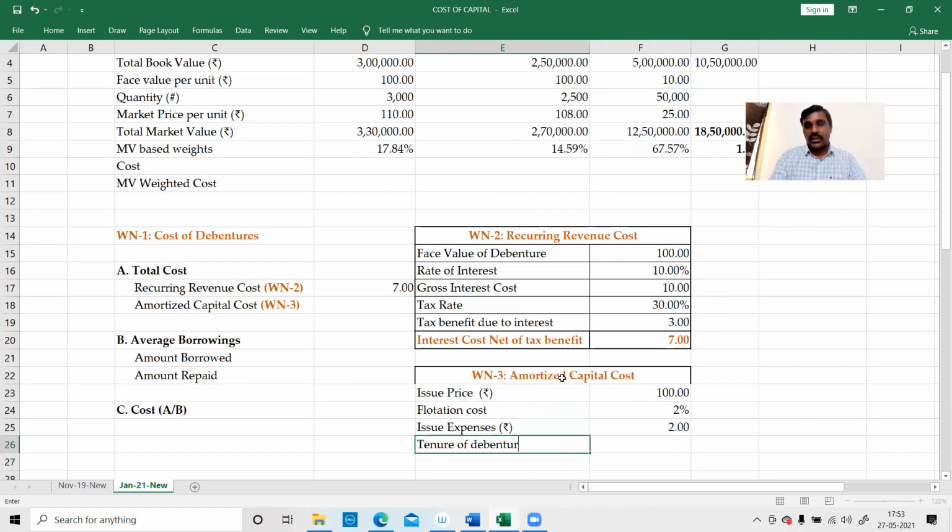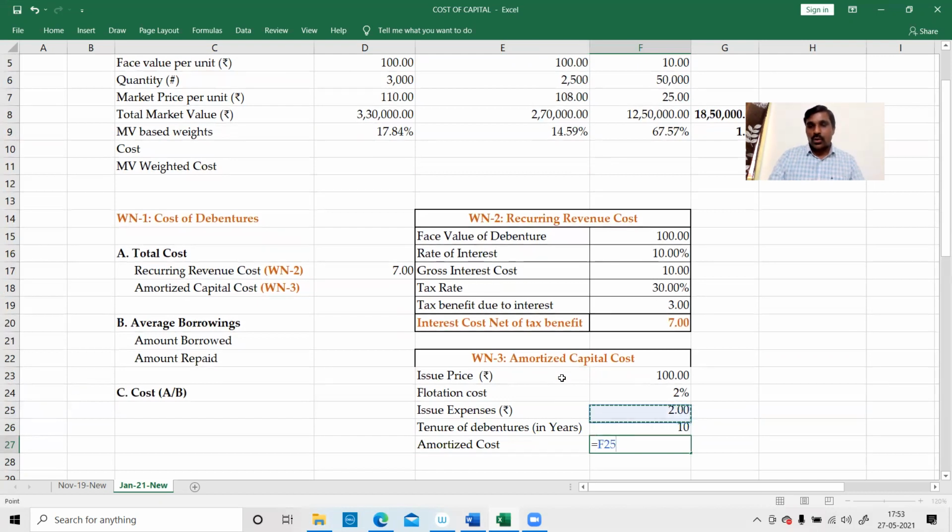Therefore, tenure of debentures. How many years? 10 years. So the debentures are for 10 years. Therefore, amortized cost is equal to 2 rupees divided by 10. How much is the amortized cost? 0.2 is the amortized cost.